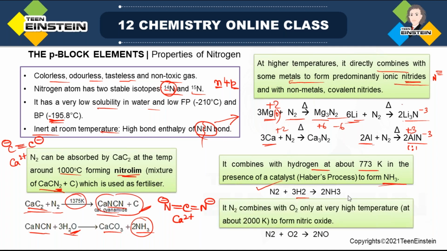Then reaction with oxygen, again very high temperature, 2000 Kelvin. Because here we have to break the double bond present between oxygen, and also we have to break the triple bond present between 2 nitrogen. So ultimately we are getting nitric oxide. So in this slide you can see how nitrogen is making nitrolim, how it is directly reacting with metals, then reaction with hydrogen, reaction with oxygen.